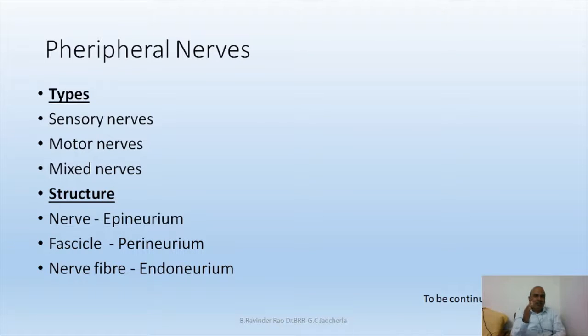So, based on the conduction phenomenon, nerves are of three types: sensory nerves that take sensory information to the brain, motor nerves that bring motor orders from the brain to the effectors, and mixed nerves, which have both sensory fibers and motor fibers. Based on that, let us see the structure of a nerve.